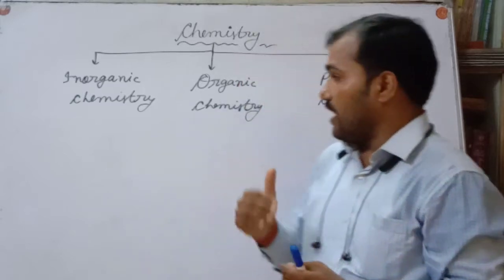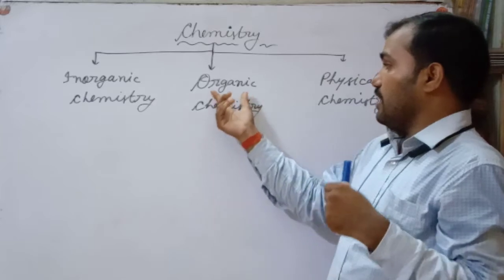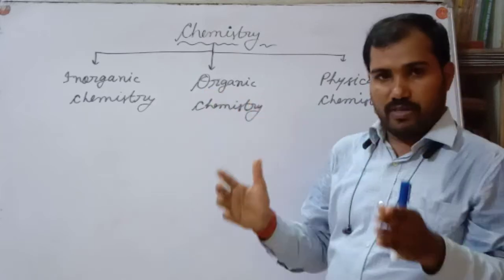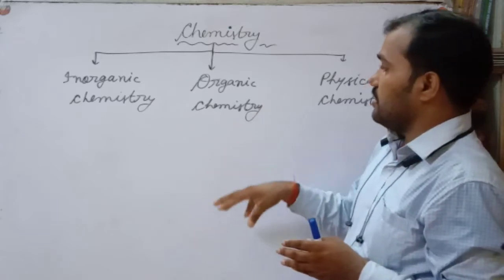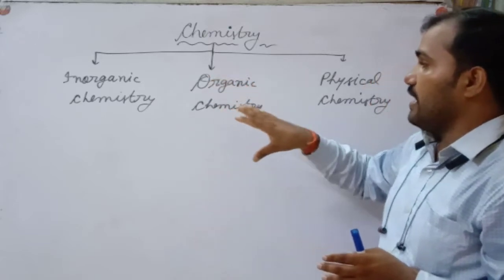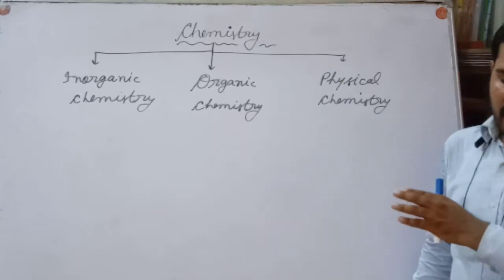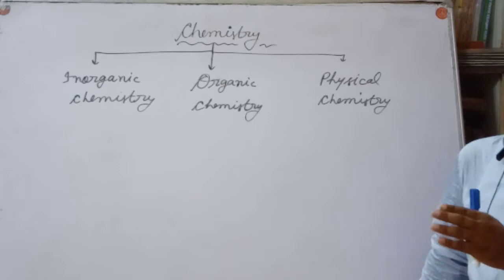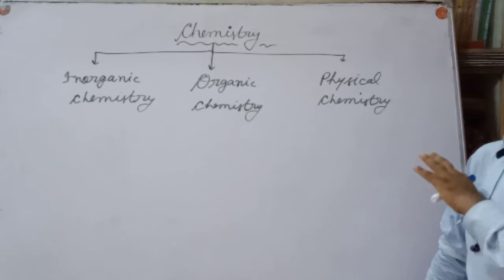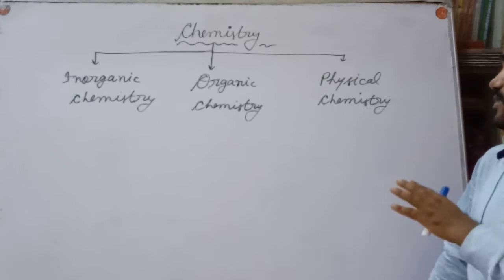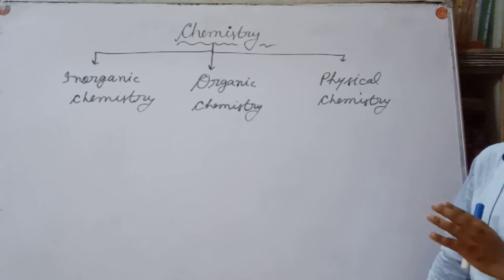That is why it is the branch of chemistry in which we discuss carbon compounds, and it is called organic chemistry. In physical chemistry, we discuss the relationship between the physical properties and chemical properties of substances, and also the maximum numerical part. So: inorganic chemistry, organic chemistry, and physical chemistry.